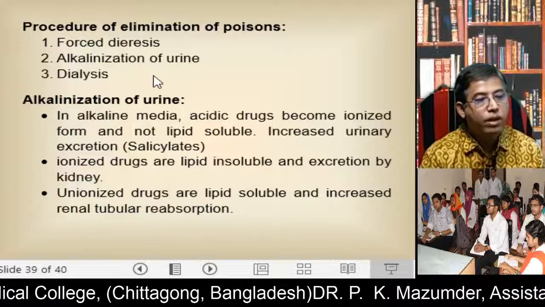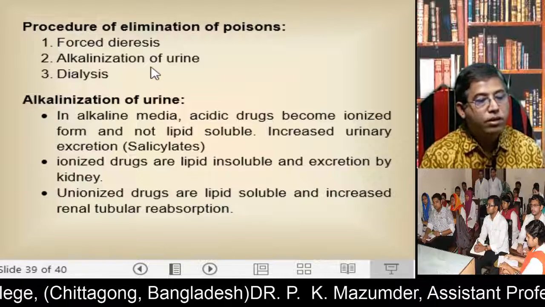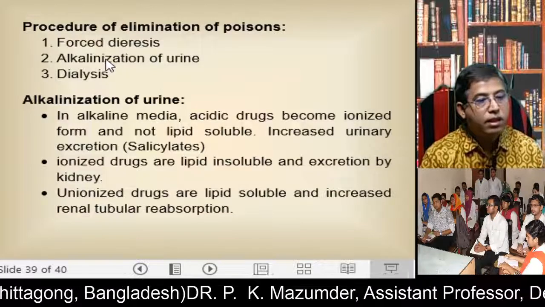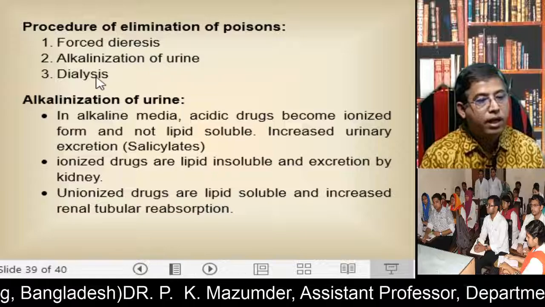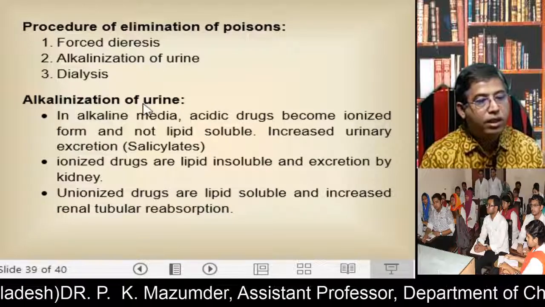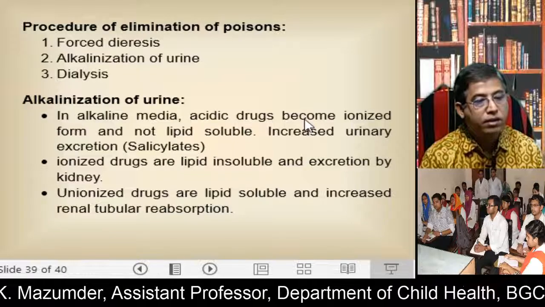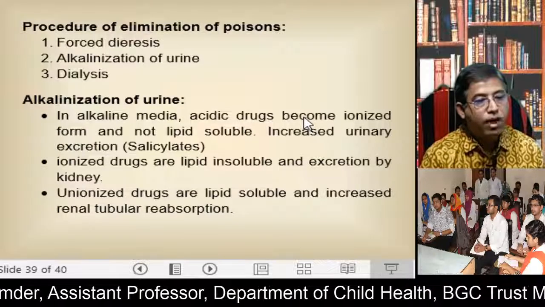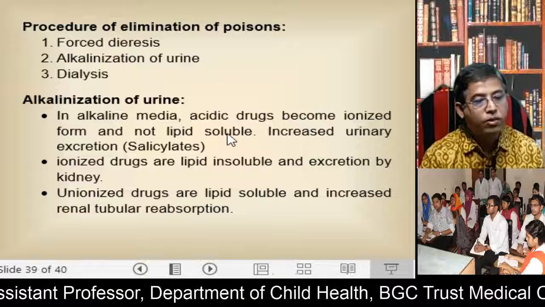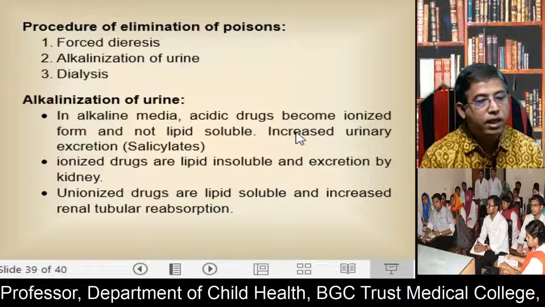Now procedures for elimination of poisons, such as forced diuresis, alkalinization of the urine and dialysis. So alkalinization of urine: in alkaline media, acidic drugs become ionized, but not lipid soluble, which increases urinary excretion.